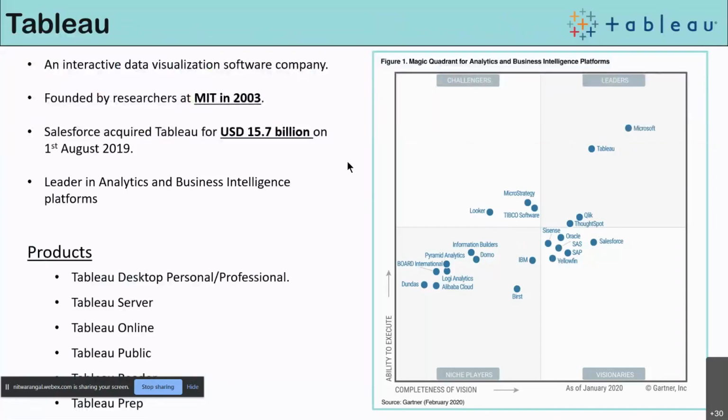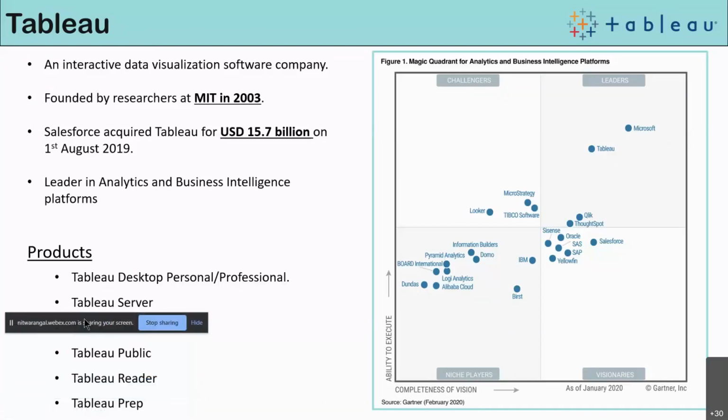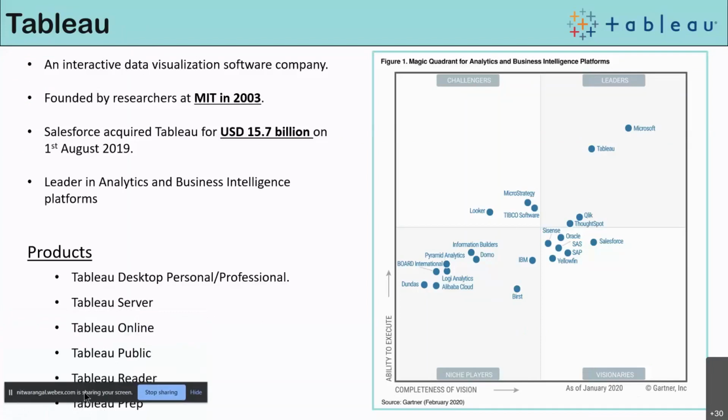There are different products available for Tableau. There is a main proprietary software, the Tableau Desktop Professional. Then you have the Tableau Server, Tableau Online, Tableau Public. Tableau Public is free. You have Tableau Reader, and Tableau Prep is the recent addition where you can do a lot of data manipulation before using the Tableau software.